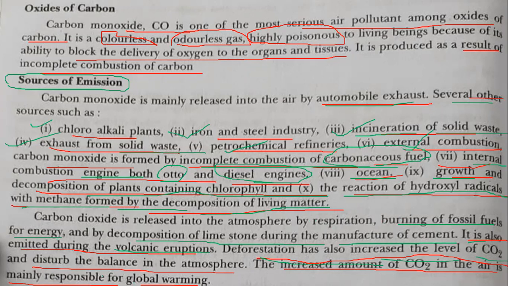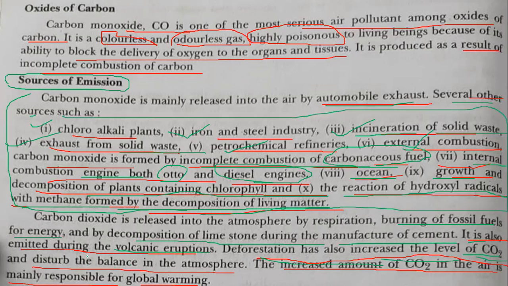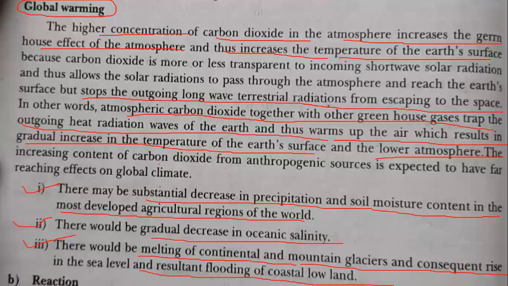These are the factors which release carbon monoxide, and below are the things which release carbon dioxide. Increasing the amount of CO2 in the air is mainly responsible for global warming. So we'll see what global warming is, and that is the greenhouse effect. You have already studied that, but again we are going to see it here. A higher concentration of carbon dioxide in the atmosphere increases the greenhouse effect.